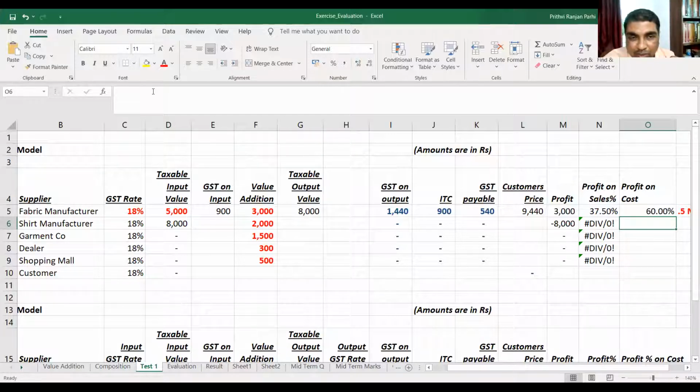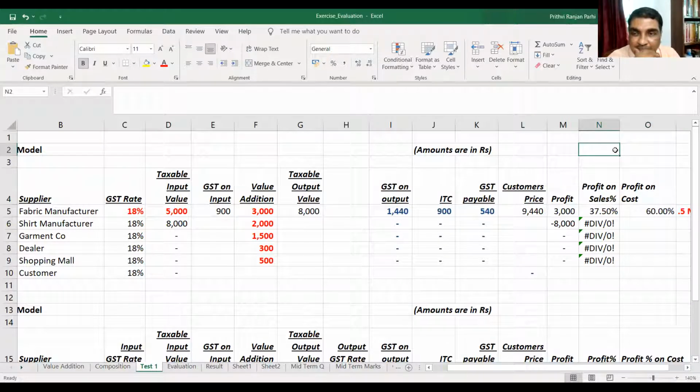When I'm adding this 8,000, I have a manufacturing cost of 8,000, so my total cost is 5,000 plus 8,000. With that assumption, the earlier calculation was okay. But if I assume that I purchased at 5,000 and there is no manufacturing cost, then again it will come to 60% as we have calculated right now. Did you understand this concept?